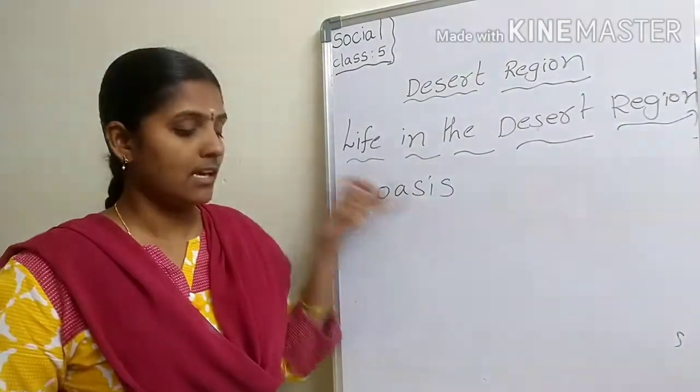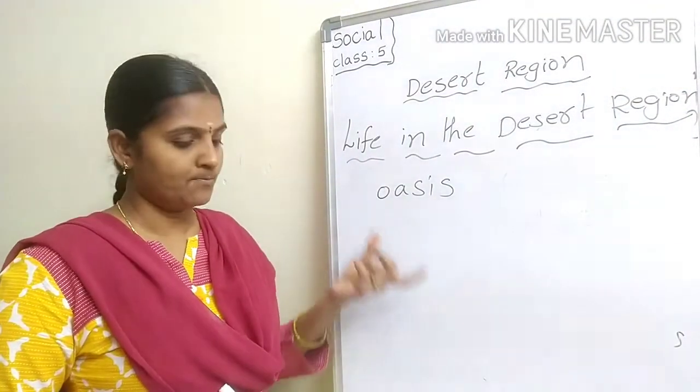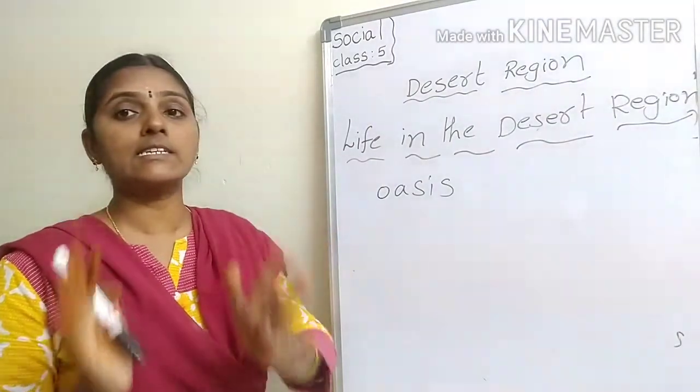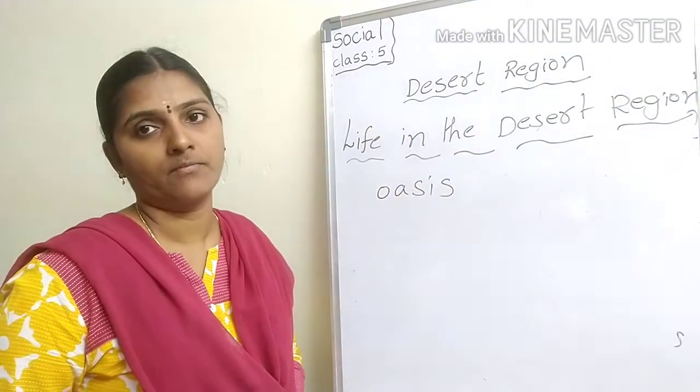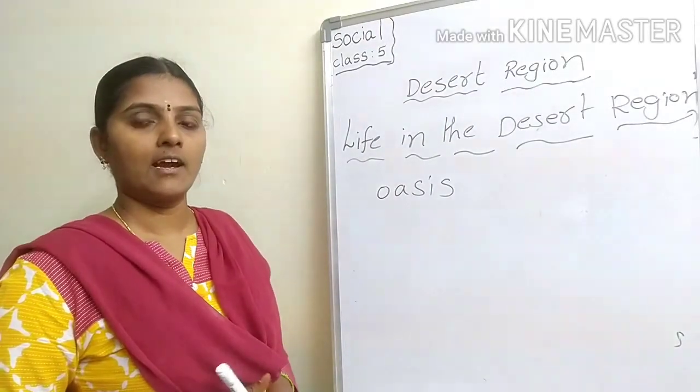Oasis means a spring of fresh water surrounded by a fertile region of vegetation in a desert. Understood?